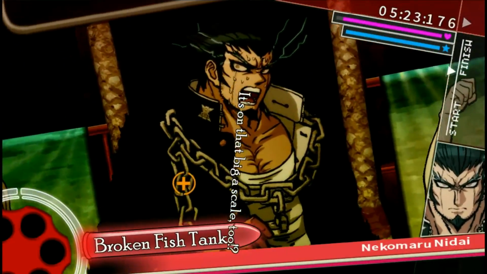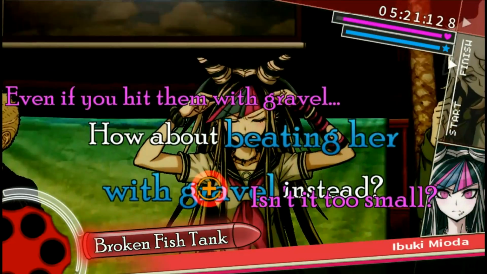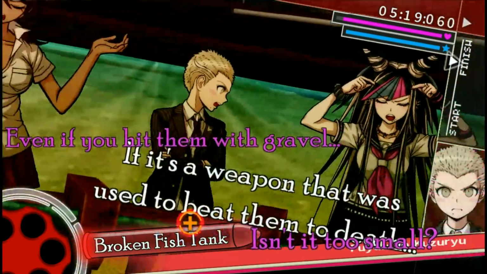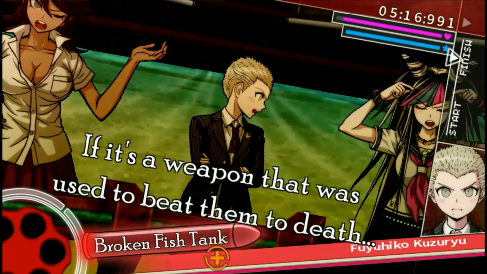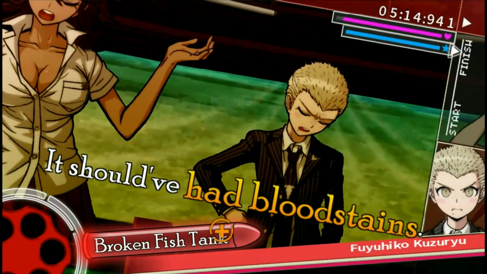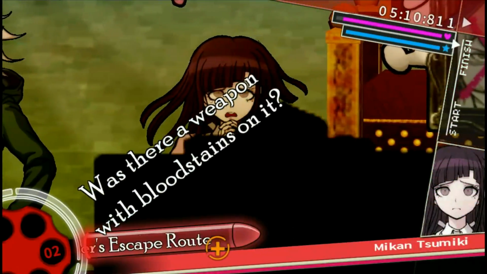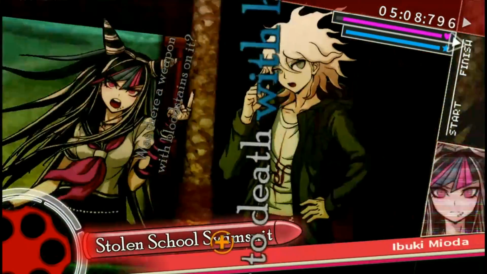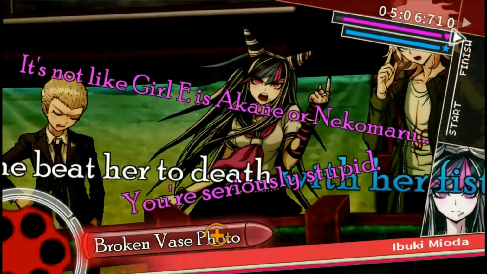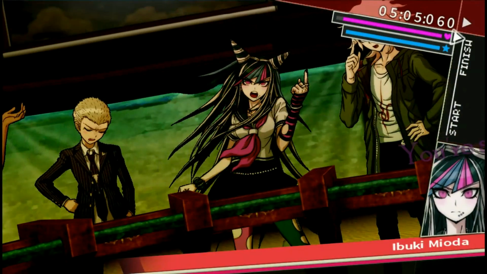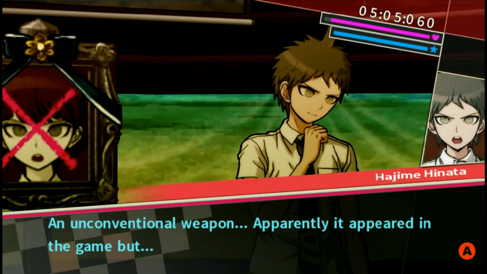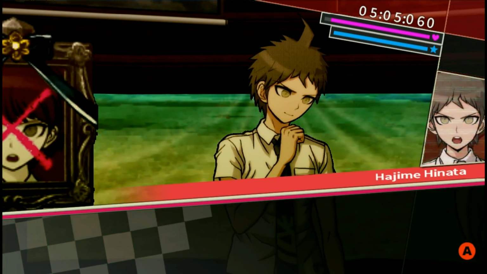Jesus Christ. How about beating her with gravel instead? If it's a weapon that was used to beat them to death, it should have had bloodstains. Was there a weapon with bloodstains on it? She beat her to death with her fist! No. You're seriously stupid. I like how that's an answer there. No conventional weapon apparently appeared in the game, but...